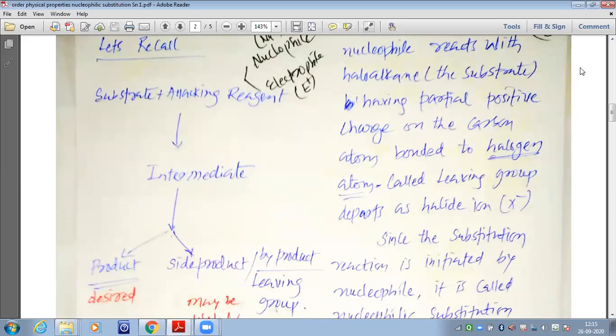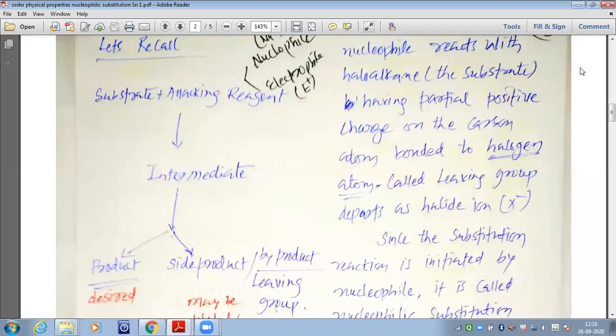halides have a polar bond. Generally the halogens are more electronegative, so a partial negative charge is generated on the halogen and a partial positive charge is generated on the carbon. Ultimately the nucleophile reacts with the haloalkane, that is the substrate, having partial positive charge on the carbon bonded to the halogen.